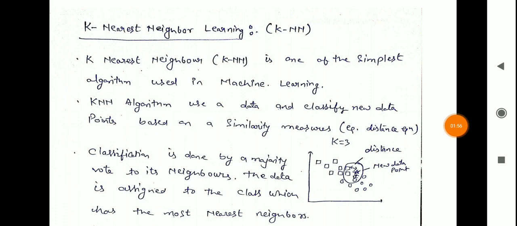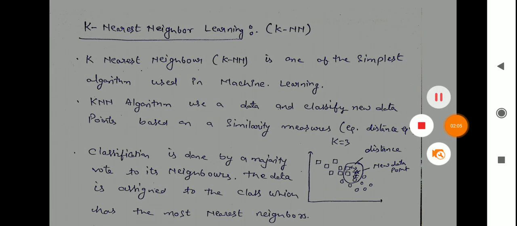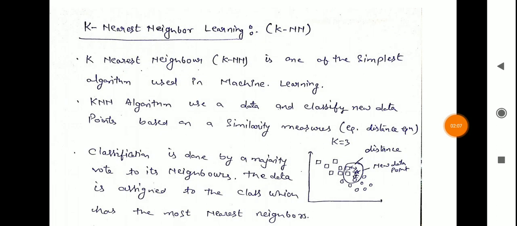Our next topic is the k nearest neighbor classifier, or k nearest neighbor learning. K nearest neighbor learning is a supervised machine learning algorithm. In KNN, no explicit training is required, and it can be used for both classification and regression. KNN is one of the simplest algorithms used in machine learning. The KNN algorithm uses data and classifies a new data point based on similarity.